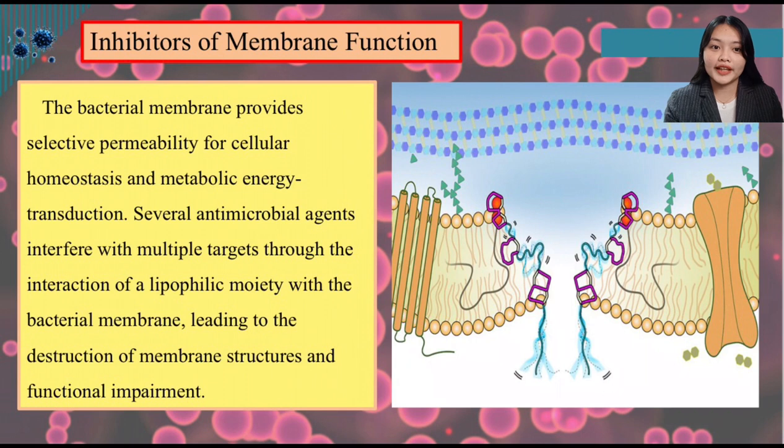Several antimicrobial agents interfere with multiple targets through the interaction of a lipophilic moiety with the bacterial membrane, leading to the destruction of membrane structures or membrane function. So, in bacterial and plant cells, a cell wall is attached to the plasma membrane on its outside surface.